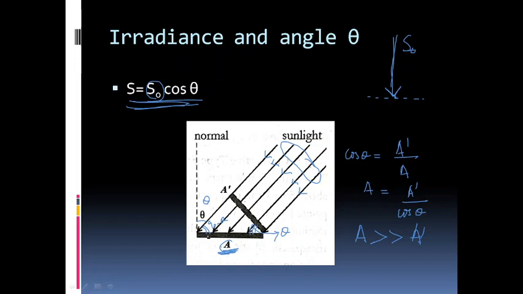And if the plane we consider is at an angle, then that plane will get a lesser amount of irradiance, which is given by S equal to S0 cos theta. So this cos theta factor is due to the difference in area by a factor of 1 by cos theta. The slanted area has an increased area by a factor of 1 by cos theta.